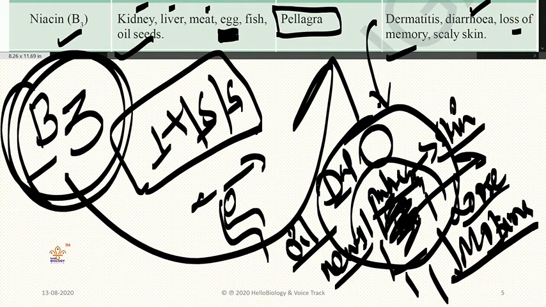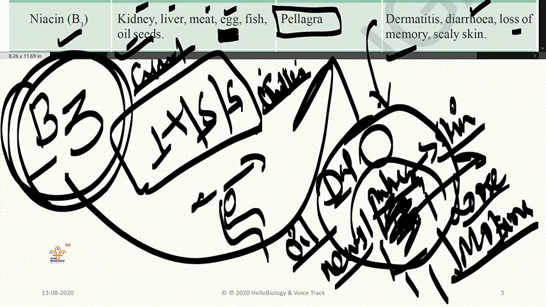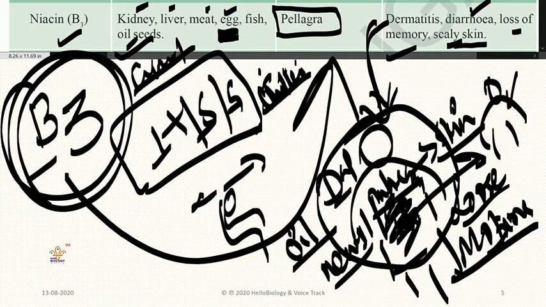Loss of memory, yes, if you are not taking egg or otherwise oil seeds, even groundnut seeds, if you eat them. Chickpea and groundnut chickpea are available in the market now, so you can eat that also. If you eat that, then you cannot get pellagra. Scaly skin, as your skin will get dermatitis, skin infection, you will get a fishy skin. That means scaly skin, the skin on your body will get dried.